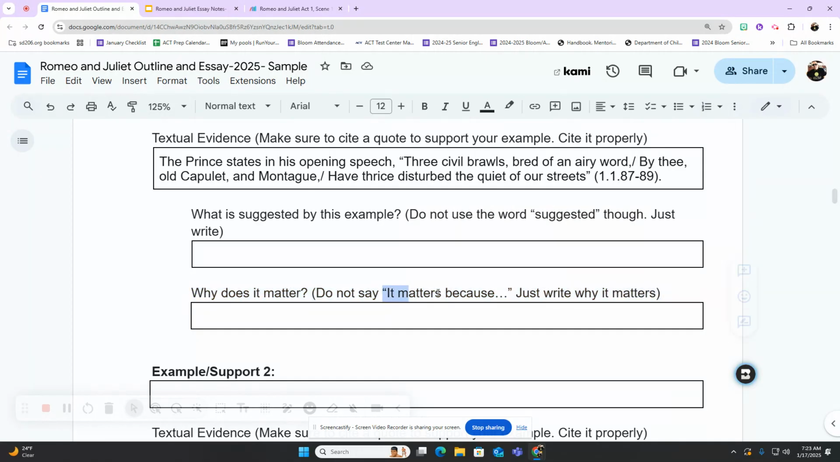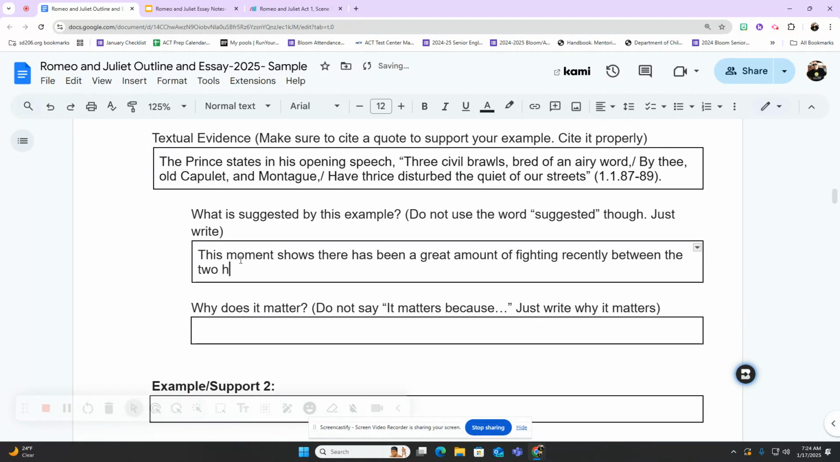And again, I also say, don't say why it matters, or don't say it matters because, just write why it matters. And I'm going to show you how to do this. Okay, so I'm going to write about what is suggested by this passage here. And I'm not going to translate into modern English, but I'm just going to talk about what is being implied. So I'm going to write, this moment shows there has been a great amount of fighting recently between the two houses.